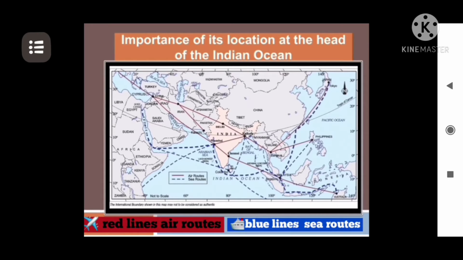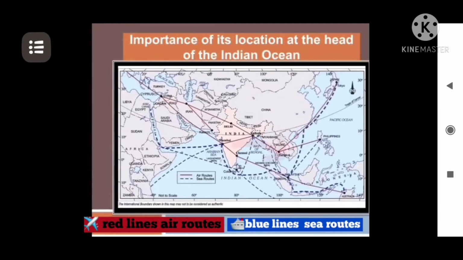It is very easy to connect to European countries and Africa through the western coast of India, and through the eastern coast it is easier to connect to Asian and Southeast Asian countries. Another important reason for India to gain importance with regard to its location is that it covers a major portion of the ocean.